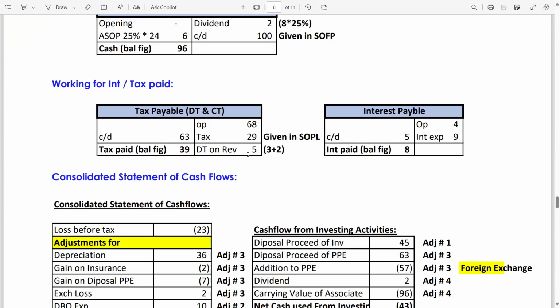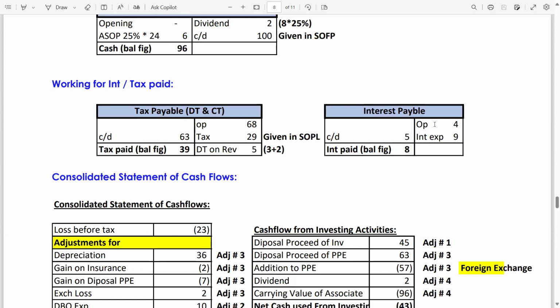Deferred tax on revaluation. There were two deferred taxes on revaluation, one for adjustment number 1 and the second one for adjustment number 3, meaning IFRS 9 and PPE. So 3 plus 2 is 5. The balancing figure is the cash tax paid, which is 39, which we have to deduct in the consolidated statement of cash flows, operating activities.